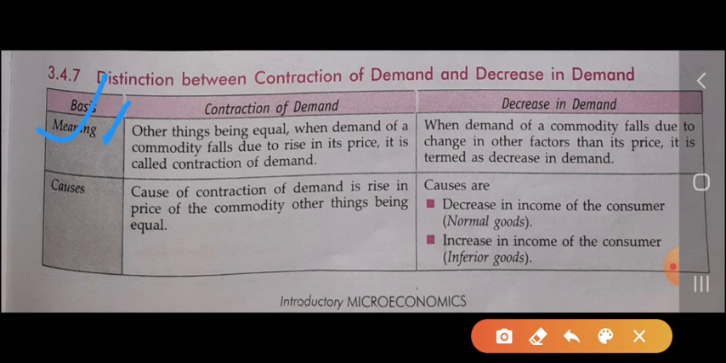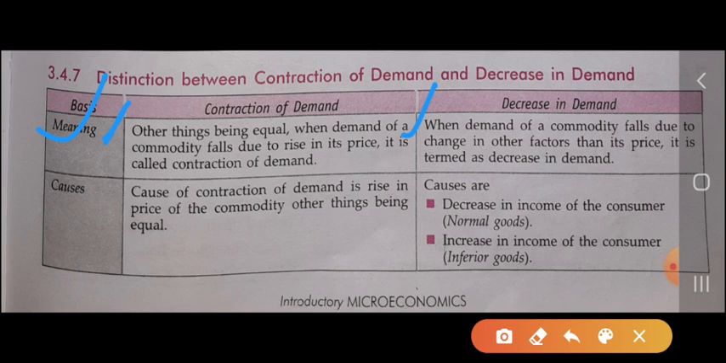On the contrary, other things remaining equal, when demand of a commodity falls due to rise in its price, it is called the contraction of demand. Okay, and in the case of decrease in demand, when demand of a commodity falls due to change in other factors than its price. Okay, when the demand of any commodity falls due to change in other factors, here the other factors are changing and we have taken the price as constant, there is no change in the price, it is called the decrease in demand.